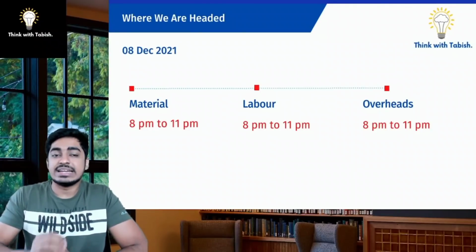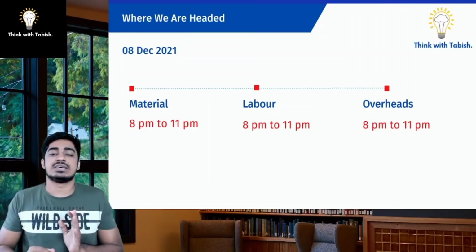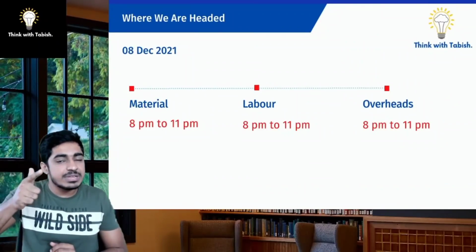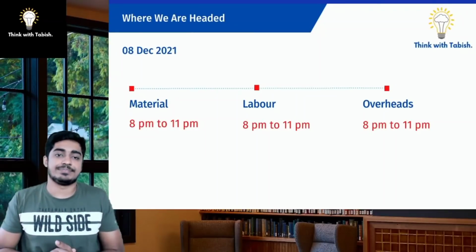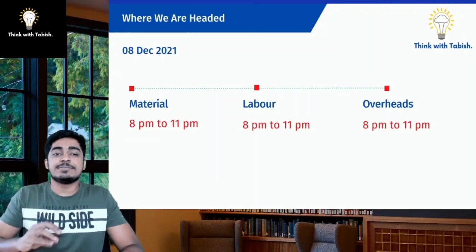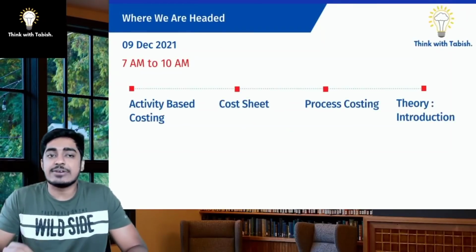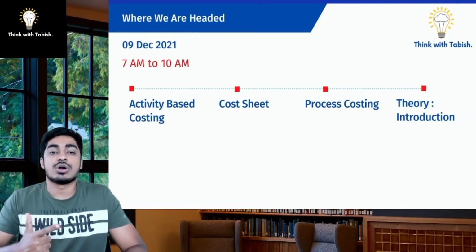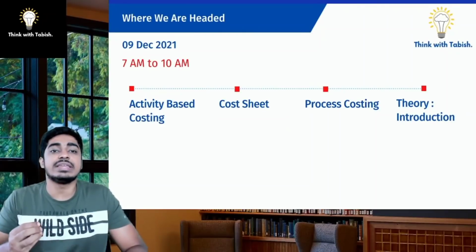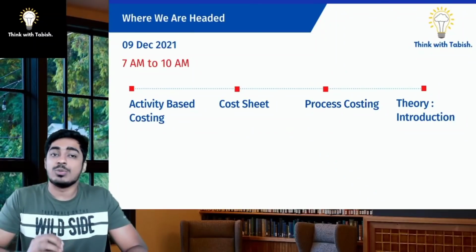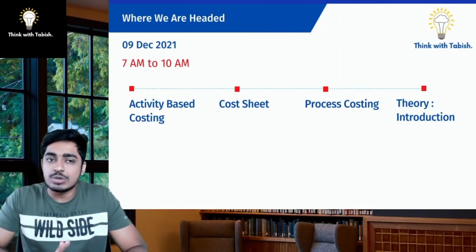And next day, that is 9th December, the entire day I would split between 4 study sessions. Before breakfast, after breakfast and before lunch, evening and after dinner. So next day, the first study session, 7 a.m. to 10 a.m., I will try covering activity-based costing, cost sheet, process costing, and from theory, I will try to look at the introduction chapter. Almost 30 marks covered in 3 hours. Then I'll try taking a small break.